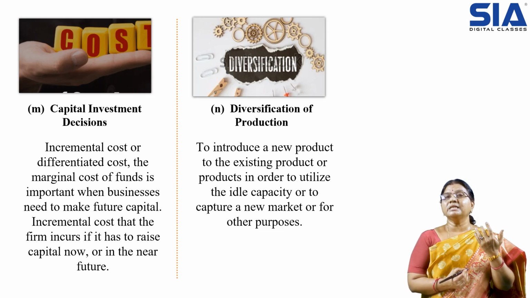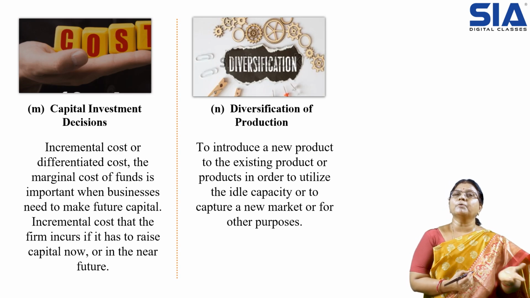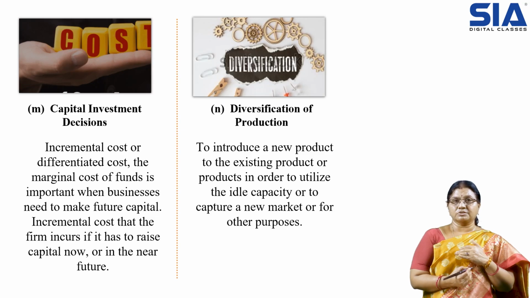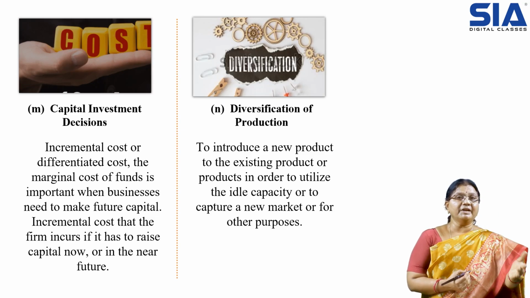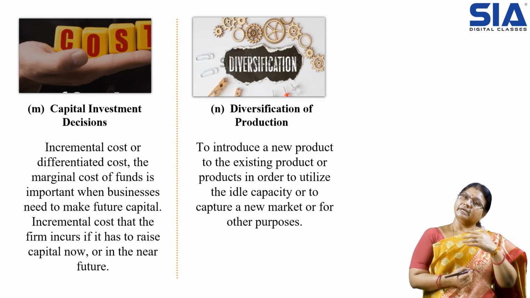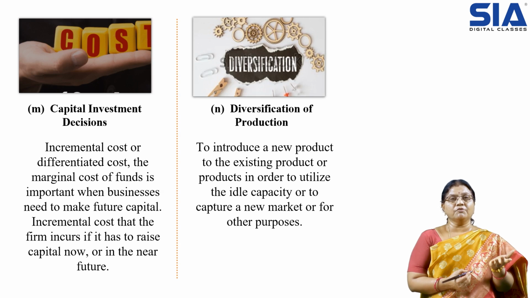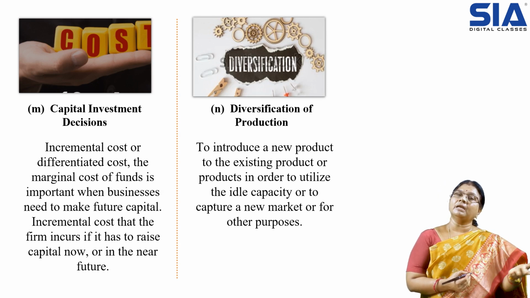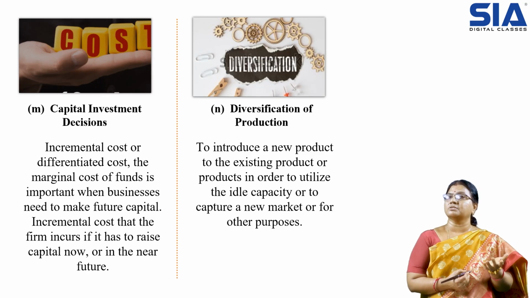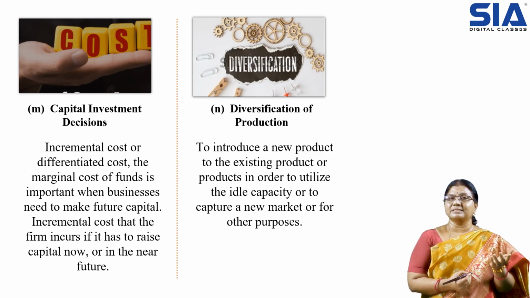When we are incurring this cost, we have to see what profit we are earning on that cost. If the incremental profit is more than the incremental cost, definitely we can make the decision of accepting and spending that incremental cost. If the incremental profit is less than the incremental cost, then we cannot recommend investing that cost. So that is about the capital investment decisions.